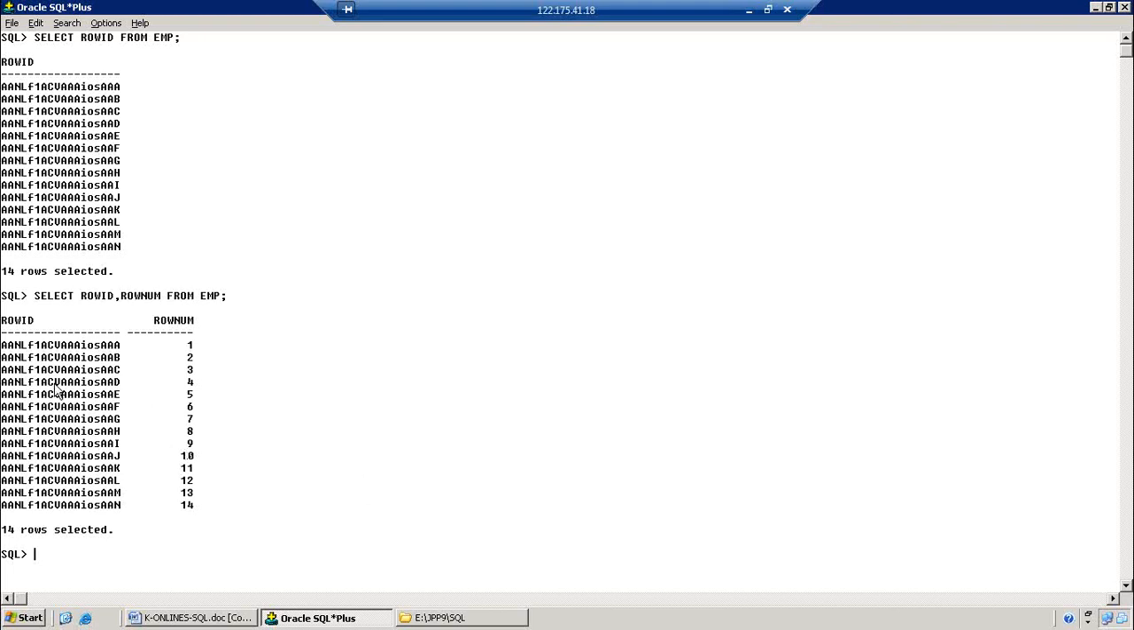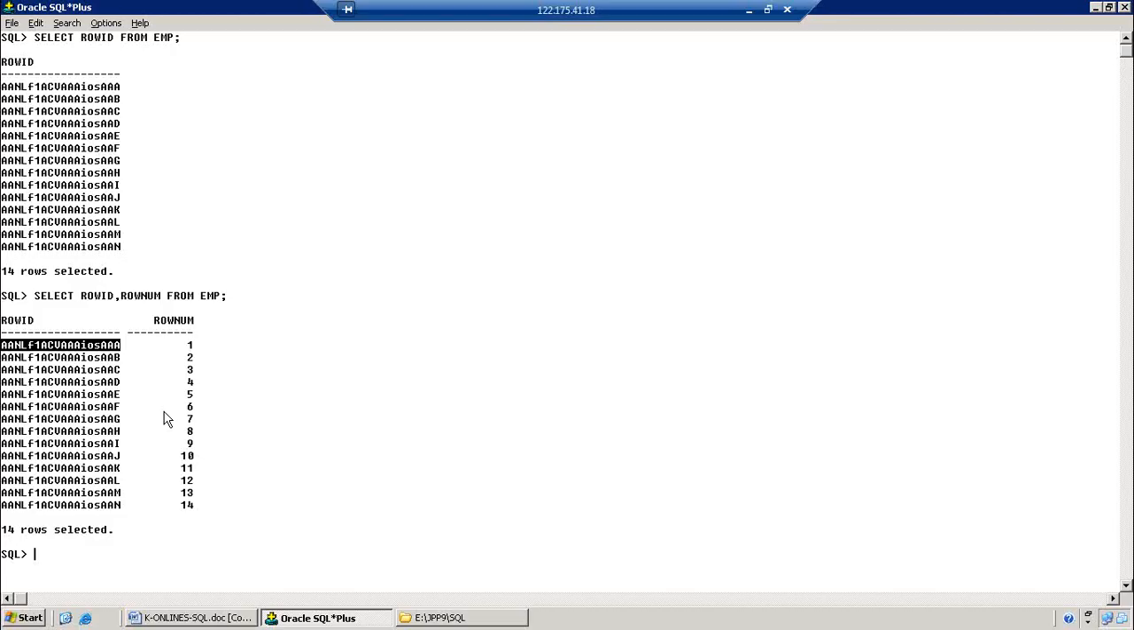Observe this one. Here, every ROWID is different from the other ROWID. This ROWID is a combination of, observe: 1, 2, 3, 4, 5, 6, 7, 8, 9, 10, 11, 12, 13, 14, 15, 16, 17, 18. Sorry, 18 characters. The system generates the ROWID as a combination of 18 characters.